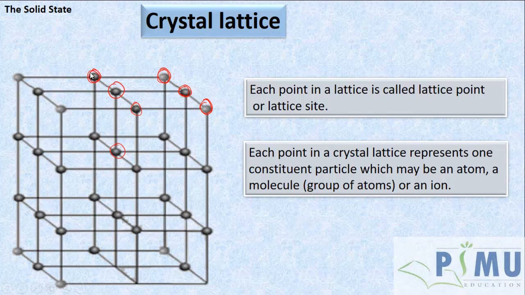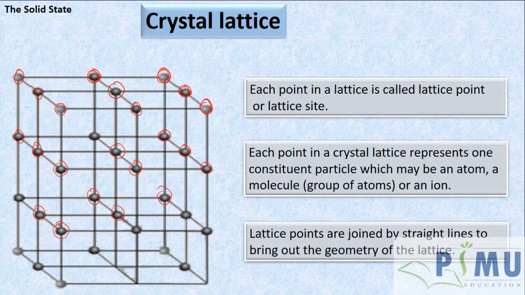Say, if this is the crystal lattice of an aluminium crystal, then these points represent aluminium atoms. If this is the crystal lattice of iodine solid, then each point represents an iodine molecule. Hope this is clear. These lattice points are joined by straight lines to bring about the geometry of the crystal.